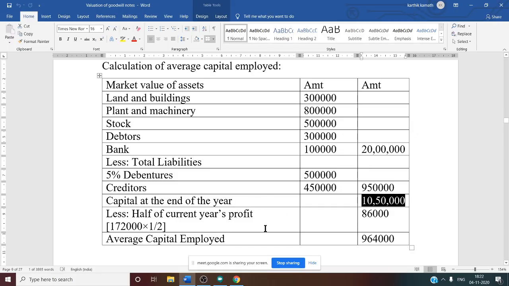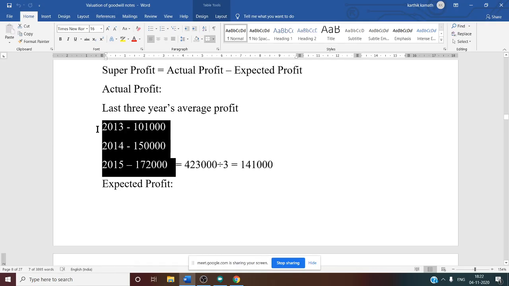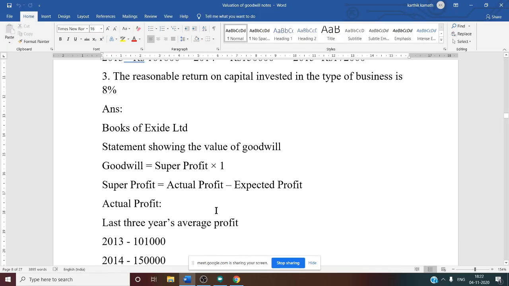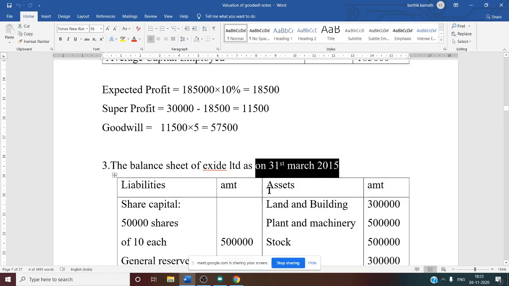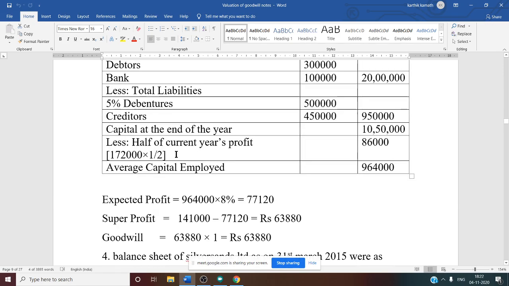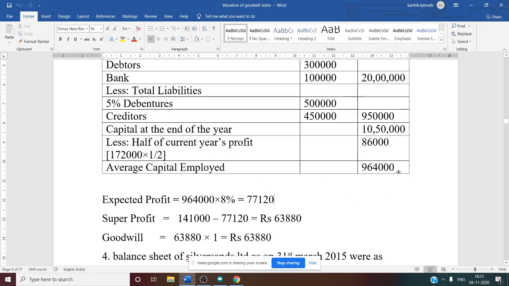But we want average capital employed. So from capital employed, you need to deduct half of the current year's profit. Here 3 years' profit is given. What is our current year? 2015 is our current year. Why? Because this balance sheet is as on 31st March 2015, so 2014-15 is our current year. So last year's profit, 1,72,000, take half or 50%. If you do, you will get 86,000. So average capital employed is 9,64,000. That is 10,50,000 minus 86,000.